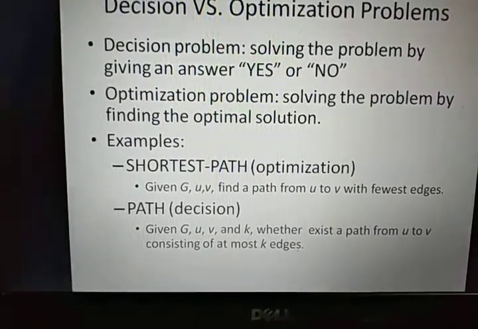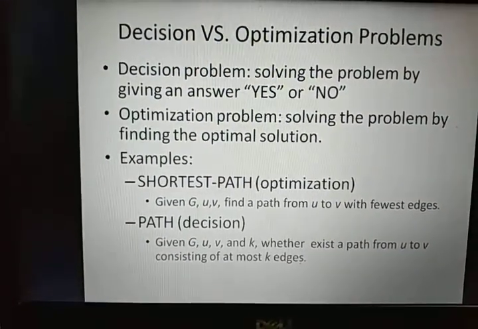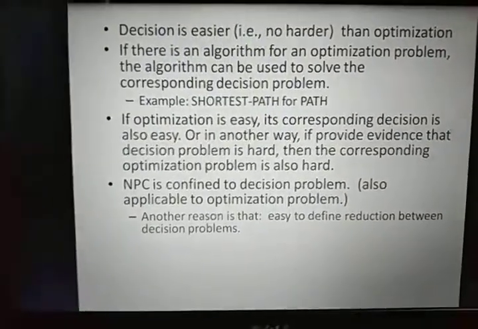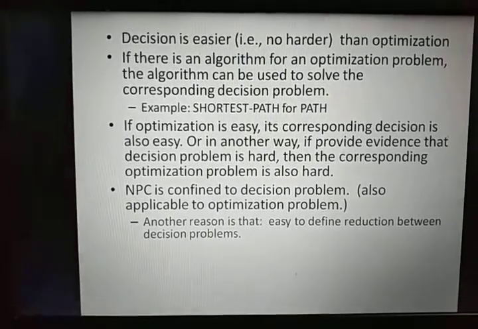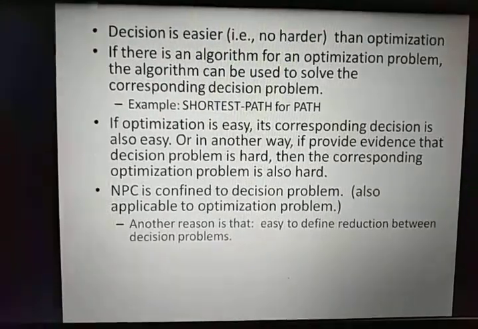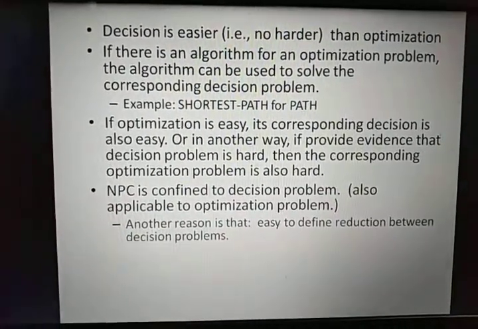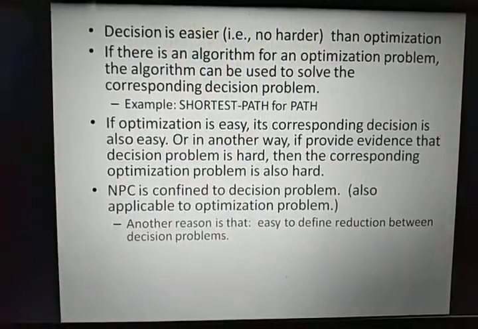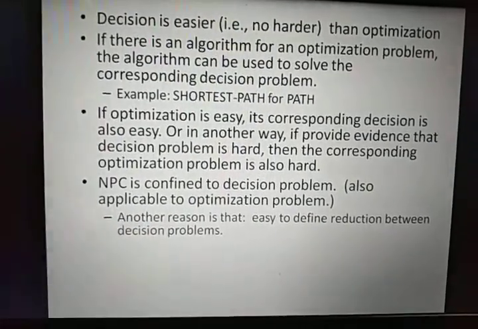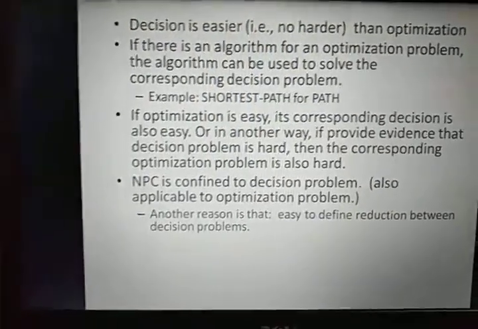So the shortest path problem can be known as an optimization problem, and finding whether there exists a path from u to v is known as a decision problem. Decision is easier than optimization, and if there is an algorithm for an optimization problem, the algorithm can be used to solve the corresponding decision problem also. That means if there exists a solution for the shortest path problem, then it is also a solution for the path-finding problem. If the optimization is easy, its corresponding decision is also easy.